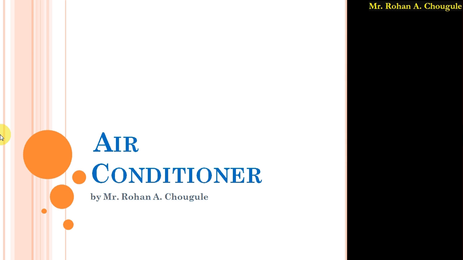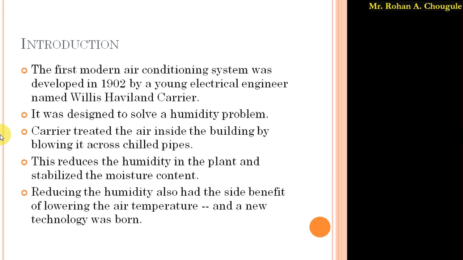Now in this lecture we are going to discuss how this air conditioner was invented, when it was invented, and basic things related to the air conditioner. So let's start with the introduction. The first modern air conditioning system was developed in 1902 by a young electrical engineer named Willis Haviland Carrier. He invented the air conditioner system in 1902.